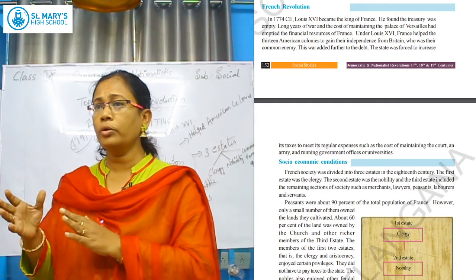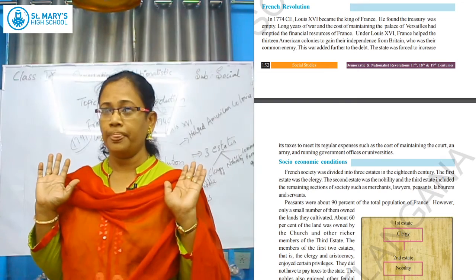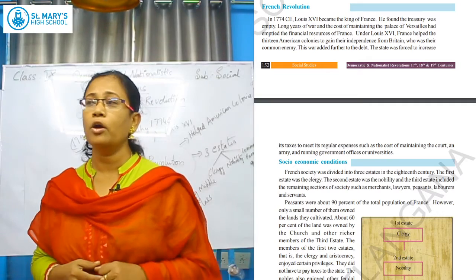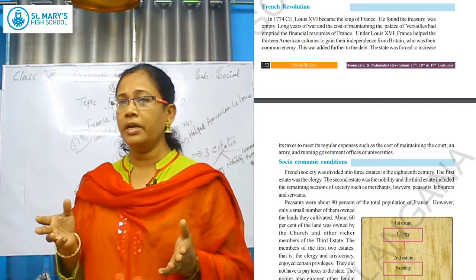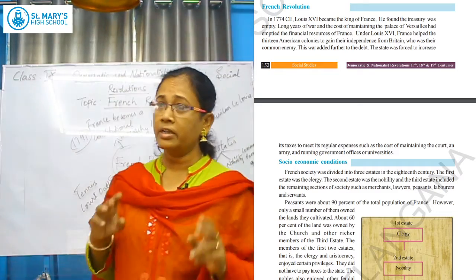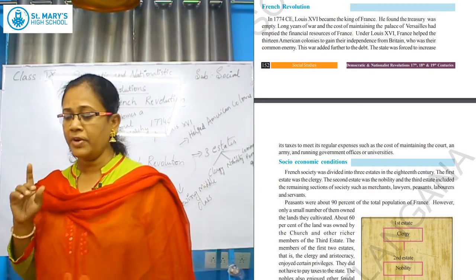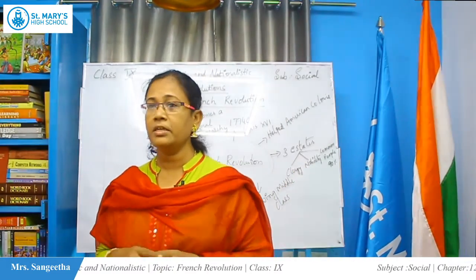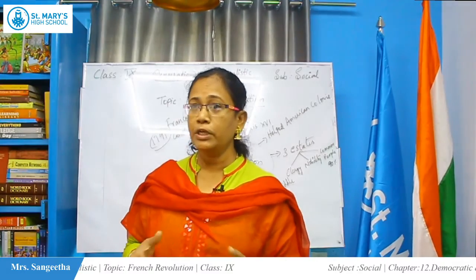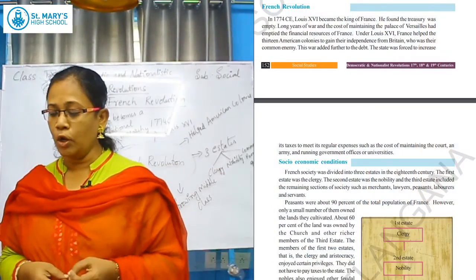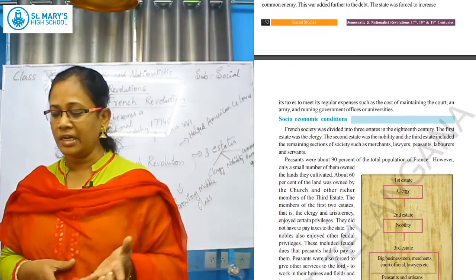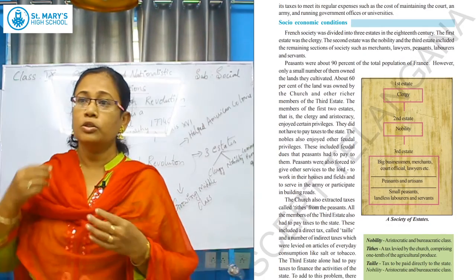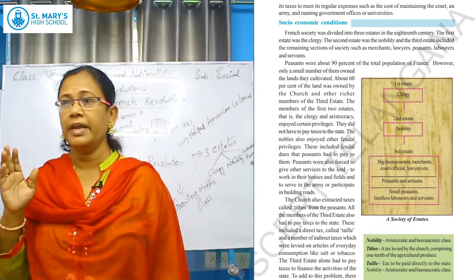Before he increased the taxes, he had to look at the society. How is the society? Will the people pay the taxes? Let's see what the economic condition was in France. France's society was divided at that time into three estates, children. The first estate was called the clergy, the second estate was the nobility, and the third estate belonged to all the common people, which include business people, merchants, court officials, lawyers, peasants, artisans, landless labor and servants. These all belong to the third estate.